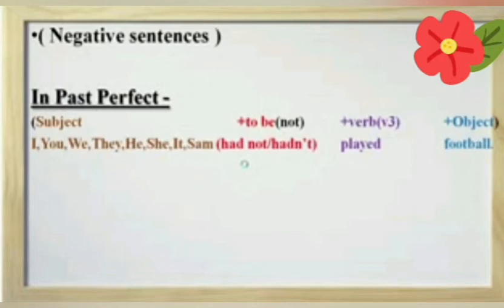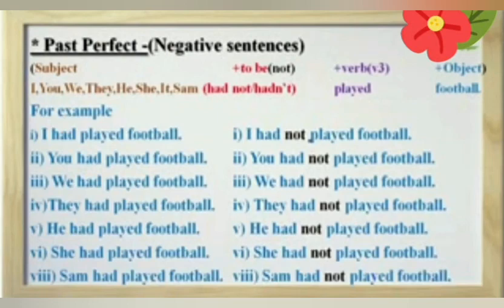Means with singular and plural, with first person, second person and third person. In all types of subjects, we use only had as helping verb and we mention not after the helping verb. Then we have to write third form of verb and then object. Let's see some more examples.